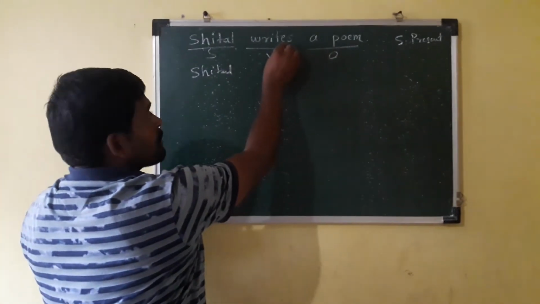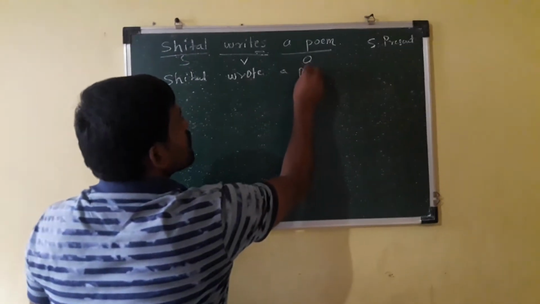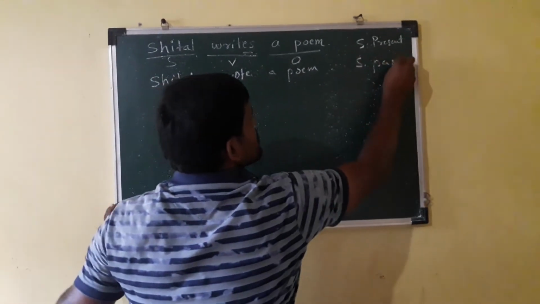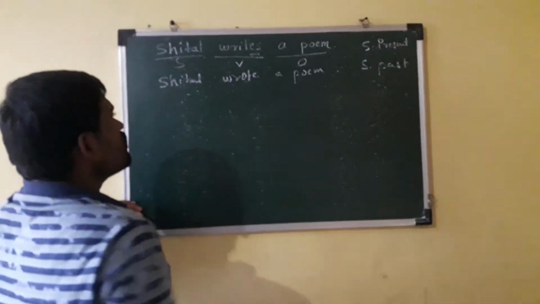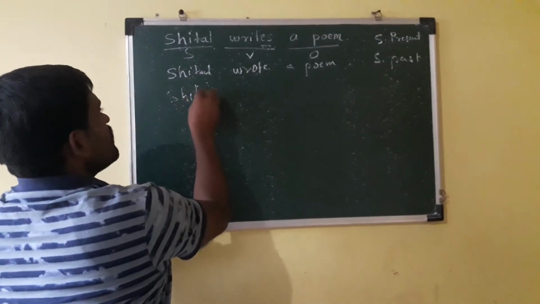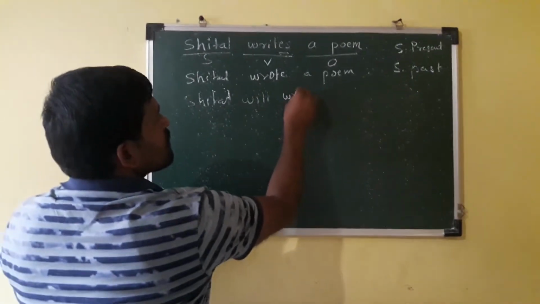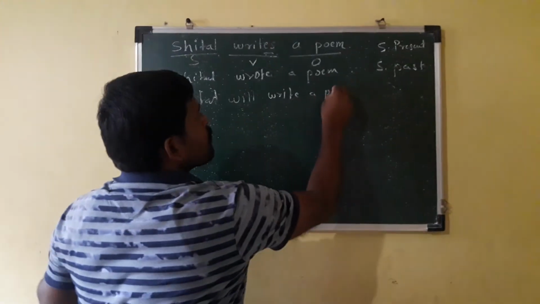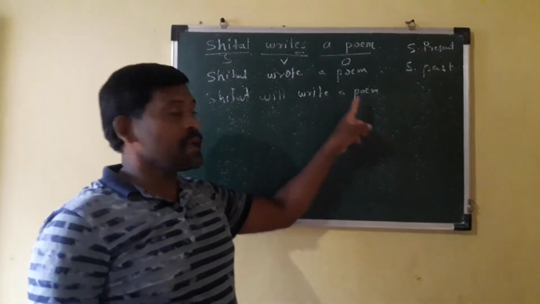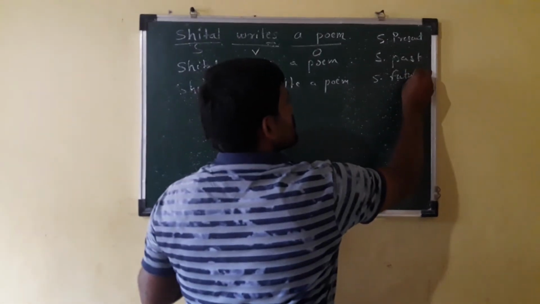Past tense, that is verb 2. That is simple past tense. Now simple future tense. Sheetal will write a poem. Subject plus shall/will plus verb 1 plus object, that is simple future tense.